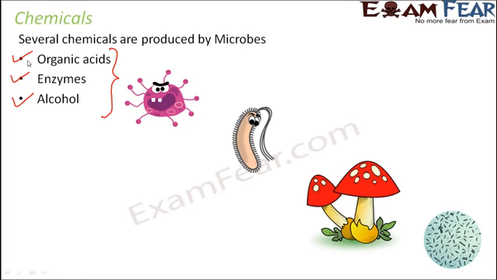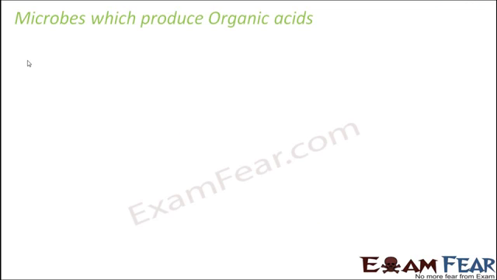Organic acids also help us in a lot of ways. The best example which we can take as of now is lactic acid. You saw how lactic acid bacteria help in producing lactic acid, and this lactic acid in turn helps in so many different processes like curdling of milk. So there are many different chemical substances which are produced by microbes, and those chemical substances are useful to us in many different ways. So let us start with organic acids. Let us see which microbes produce different organic acids. We will take a few examples.